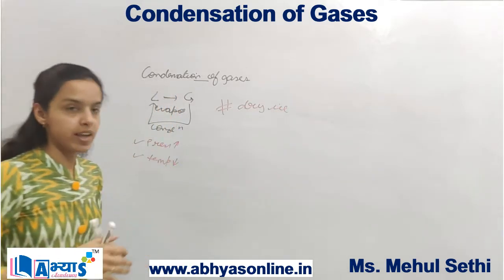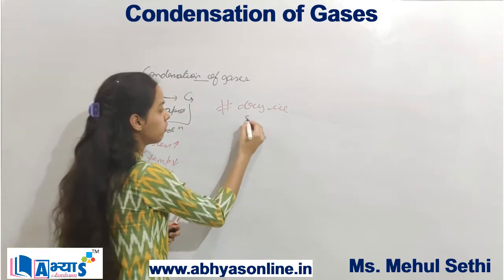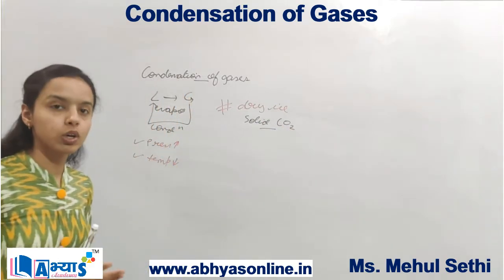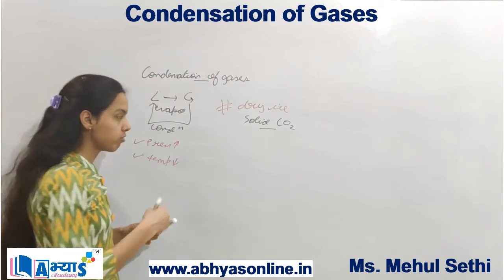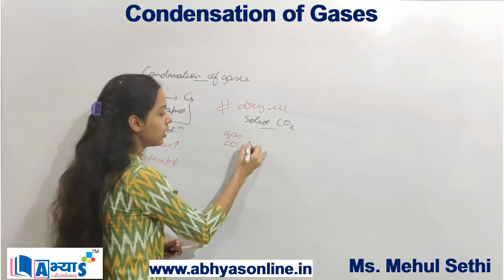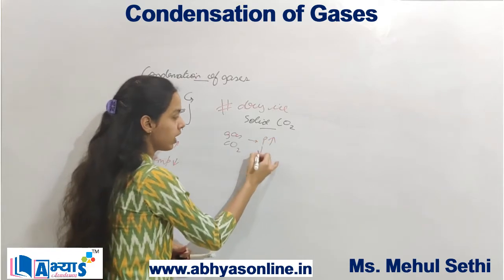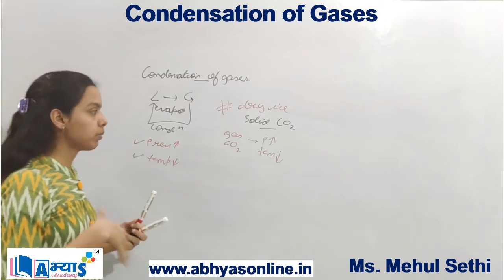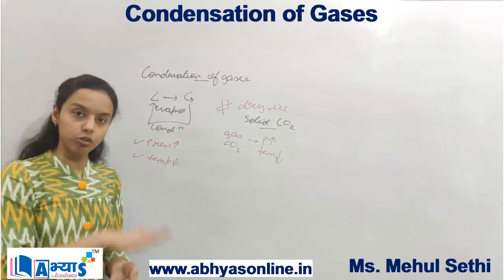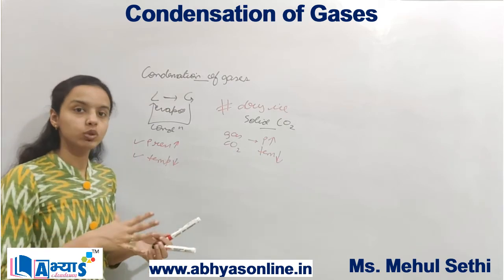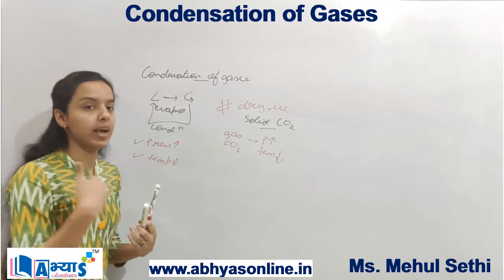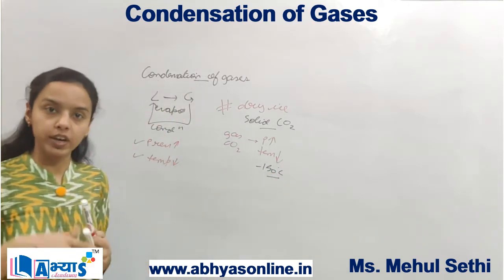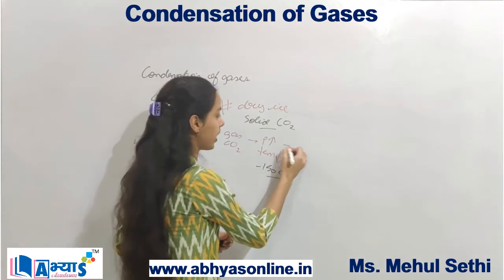So basically, dry ice is actually the solid form of carbon dioxide. Now, as you all know, carbon dioxide is actually a gas. So when this CO2 gas is under high pressure, we apply a lot of pressure on this gas and the temperature is reduced up to minus 150 degrees Celsius, we can get a solid form of carbon dioxide, that is known as dry ice.